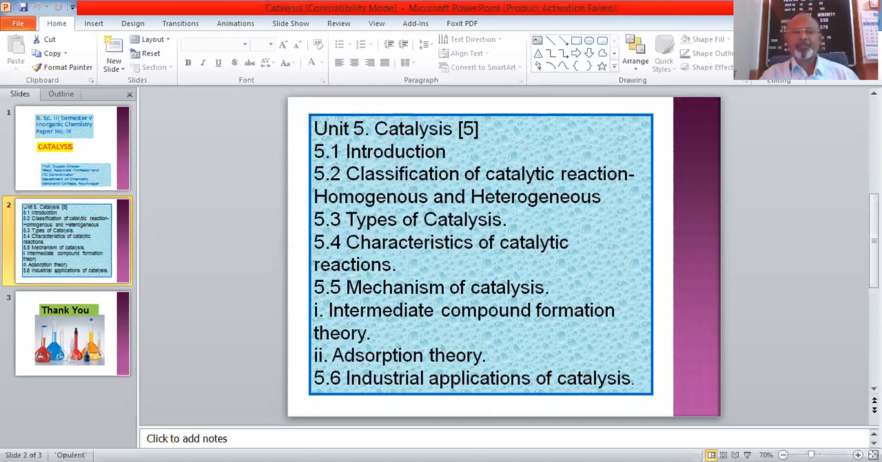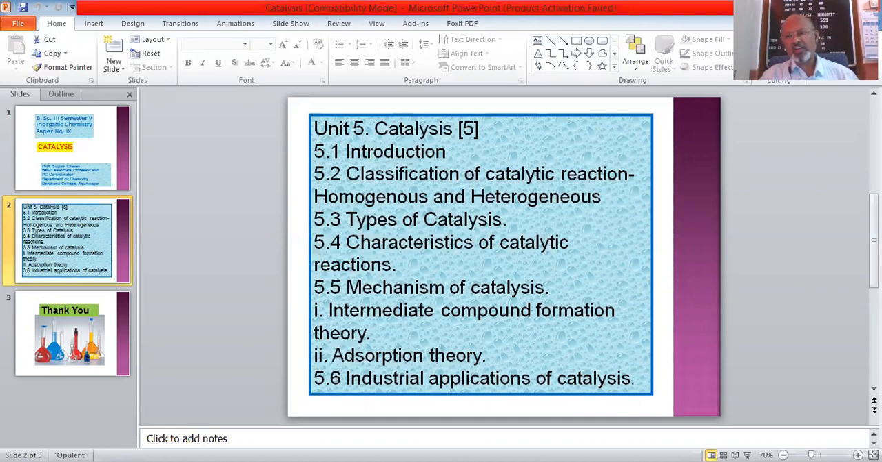Then we are going to study the theoretical aspects of these catalytic reactions. Under the theories of catalytic reactions, 2 different theories were put forward for easy understanding of the mechanism of catalysis: the intermediate compound formation theory, and second, the adsorption theory. These 2 theories are to be studied.